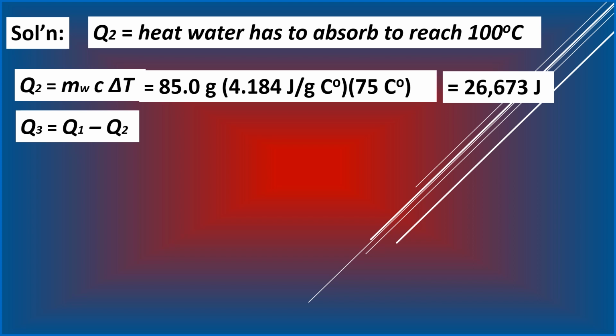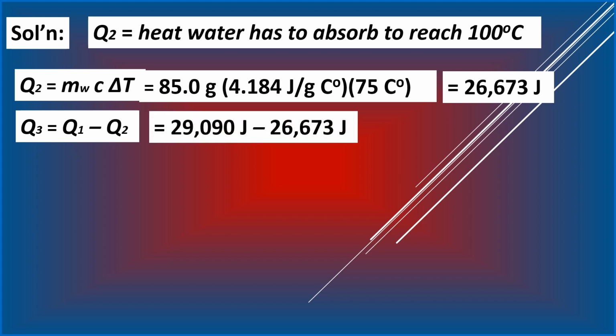So Q2 is only 26,673 joules, whereas Q1, we calculated as 29,090 joules. So the difference between the two, which we label here as Q3, right?